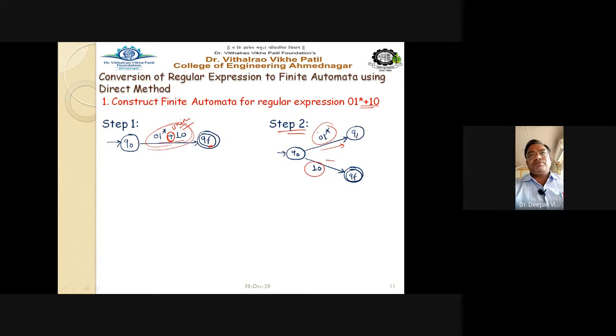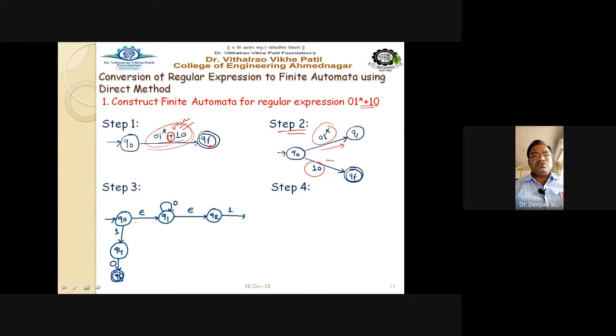Now step number 3, further bifurcate it, further solve it. Step number 3 and step number 4. In step number 3, we have bifurcated Q0 on epsilon to Q1. Now 0, because it is a 0, you take it as a self loop on Q1, then epsilon to Q2, 1 to Q3.